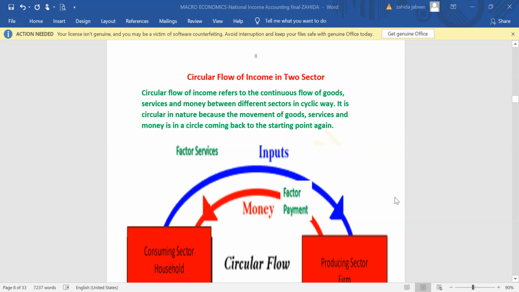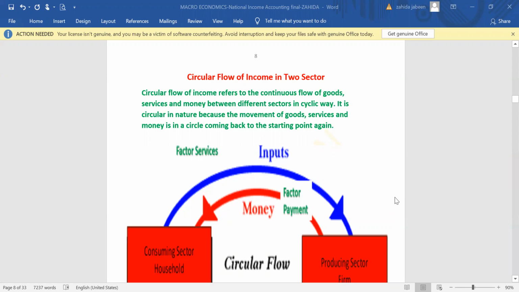But today, what I'm going to teach is something very different. When we calculate domestic income or national income, the economy is divided into three or four sector. Four sector basically we divide it. The first sector is called the household sector, which is the consuming sector also. The second one is called producing sector, or the firm sector it is called. The third one is government sector, which is consuming as well as producing also.